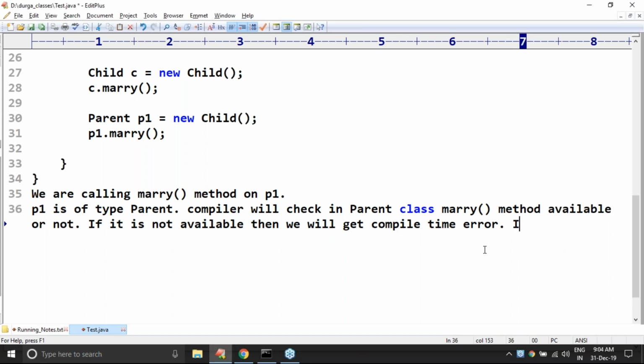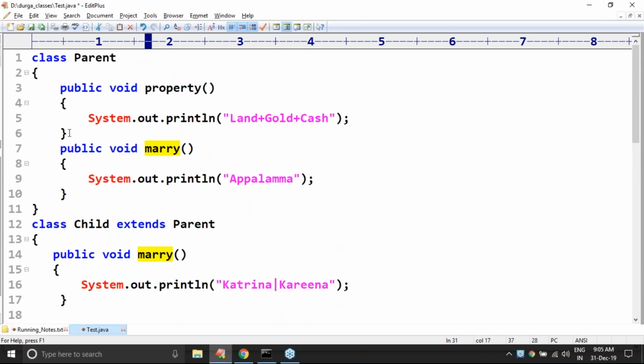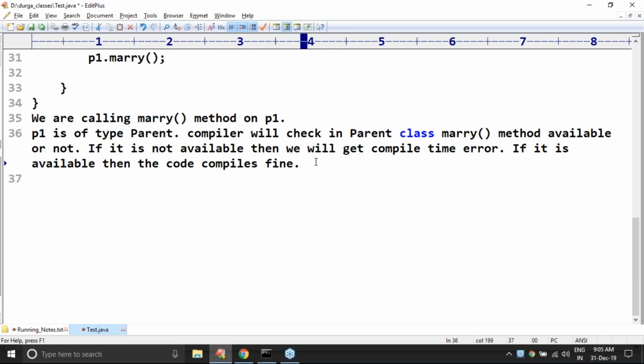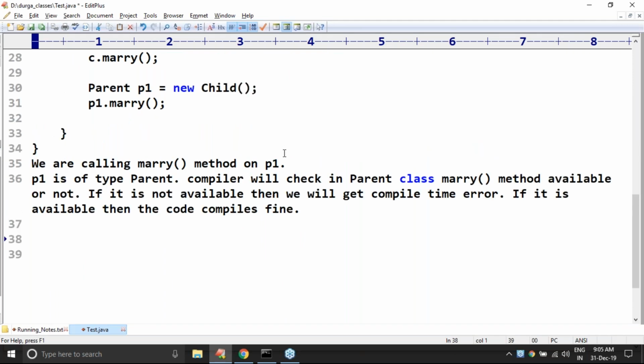If it is available, then the code compiles fine. The code compiles because the Mary method is available in the parent class. That's why the code compiles fine. Up to this, there is no doubt at all. Any doubt? Please respond. Any doubt about this one? So, what is the role of the compiler? What is the role of the JVM? You should be aware. But at runtime, now observe.